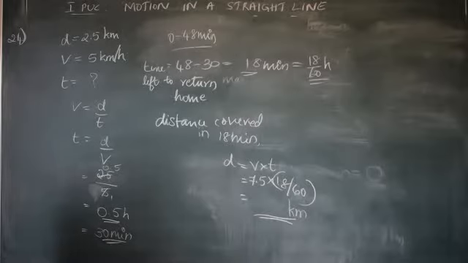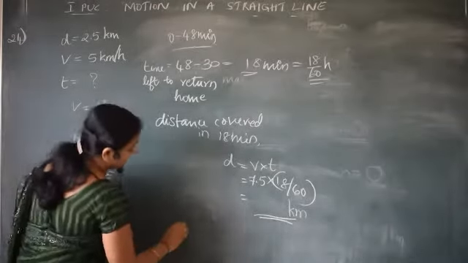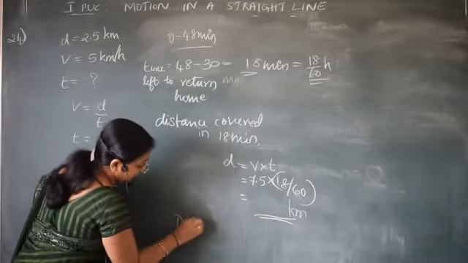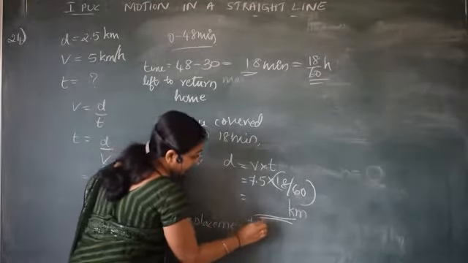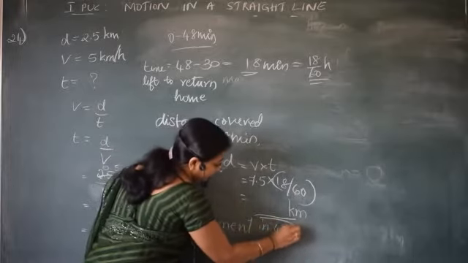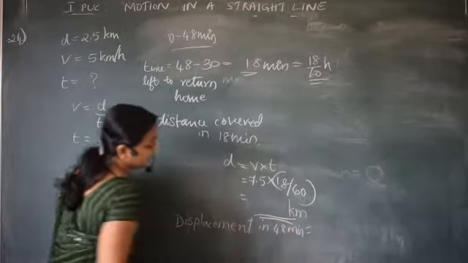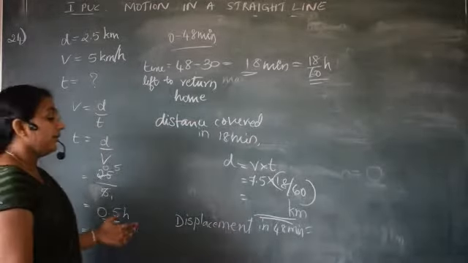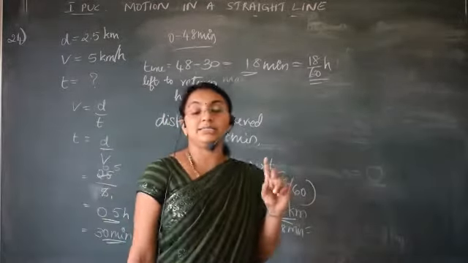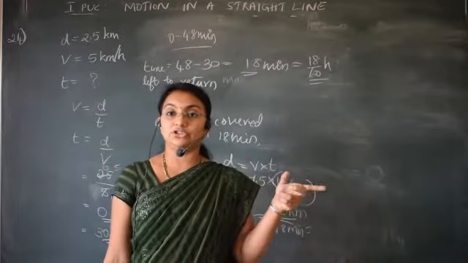So what is the displacement in total 48 minutes? Displacement in 48 minutes is equal to, how to calculate the displacement? See, 48 minutes it is. He has started from home and reached the market.